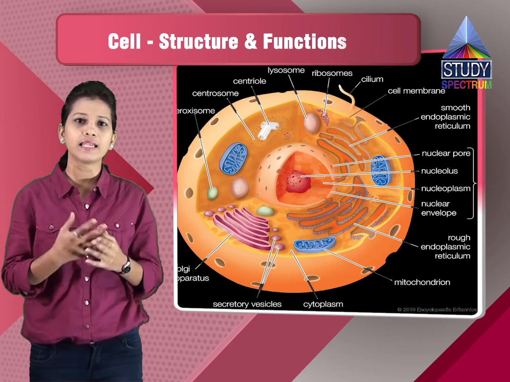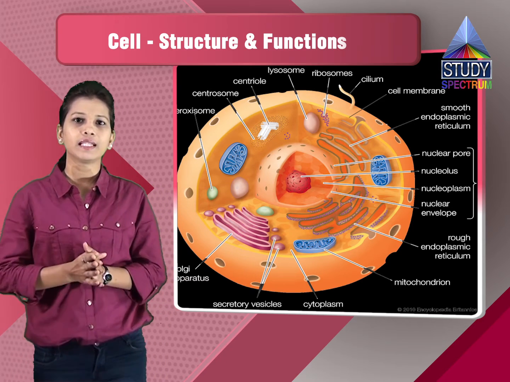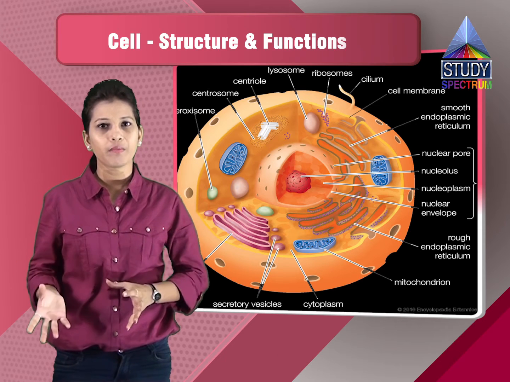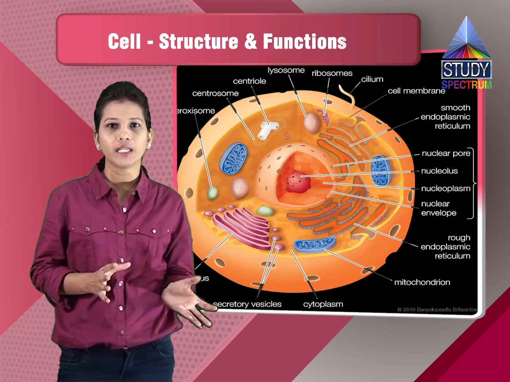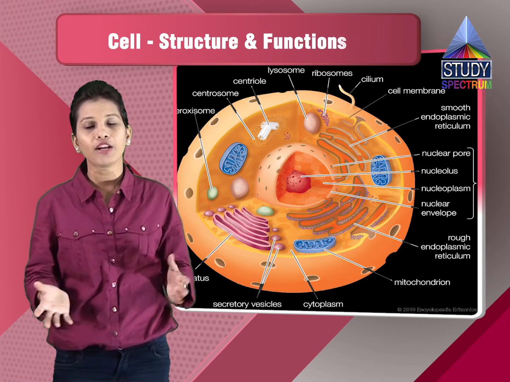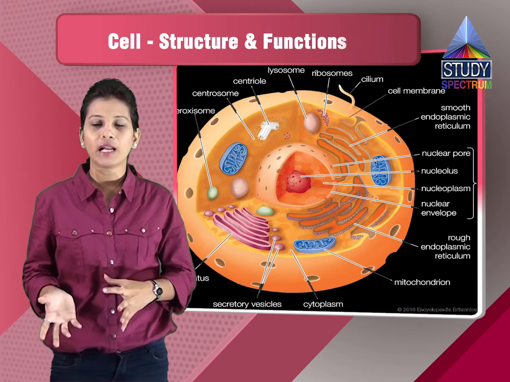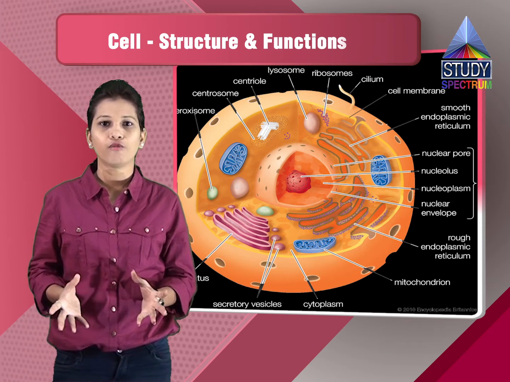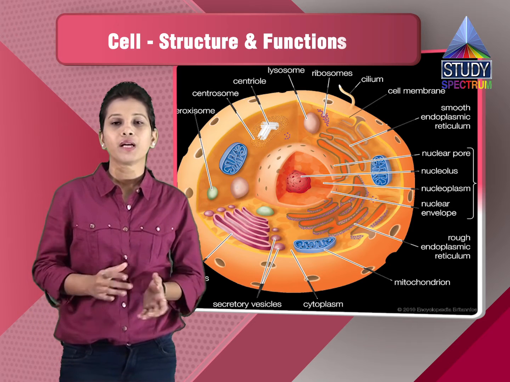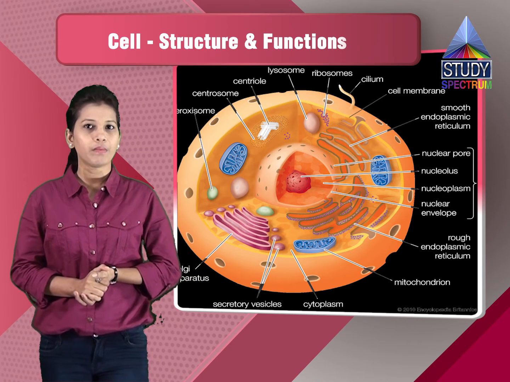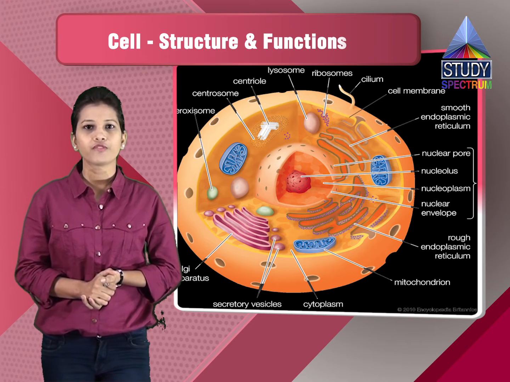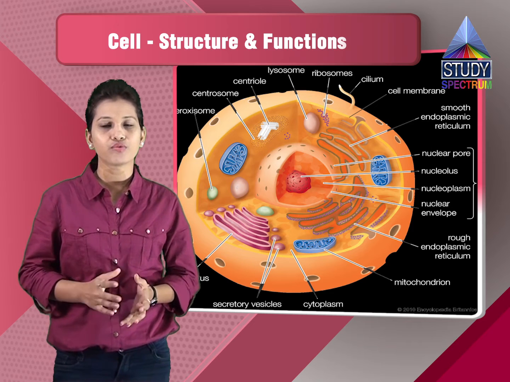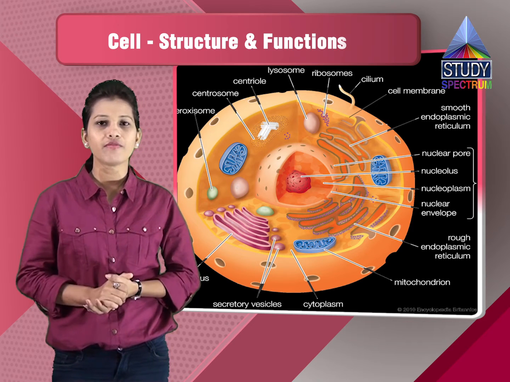Then we'll see what a cell membrane is. A cell membrane is a fluid mosaic model, which is a semi-permeable membrane. It helps in restricting the entry of certain materials, and it allows only certain elements to enter inside, which are helpful for the organism. So the cell membrane is a semi-permeable membrane. It also helps in the transport of certain material. It helps in the exchange of material from one place to another. So this way, we have the cell membrane.